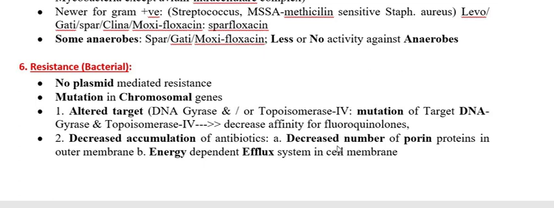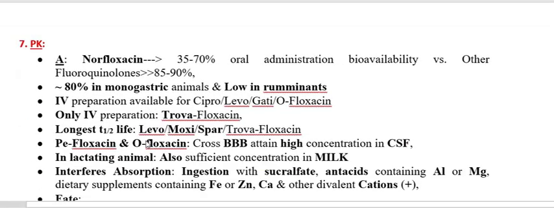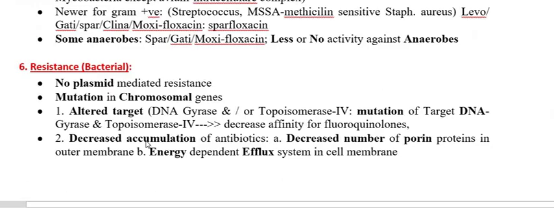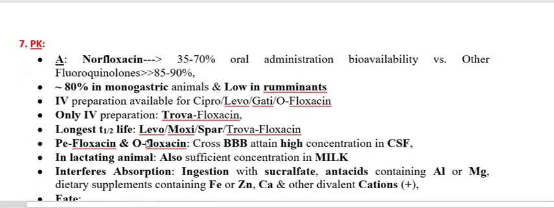So by these two ways, accumulation of fluoroquinolones within the cytoplasm decreases, and therefore they produce resistance. They decrease the number of porin proteins through which the drug enters, and once the drug enters, they efflux it out of the cytoplasm. So no sufficient quantity of the drug is available in the cytoplasm, and the drug cannot act. This is all about the development of bacterial resistance.